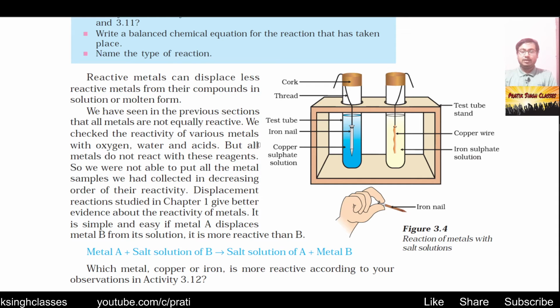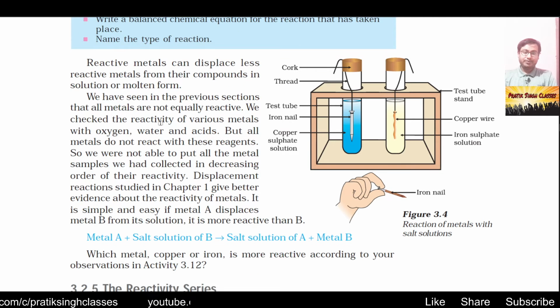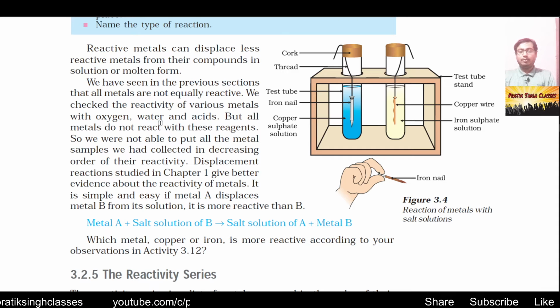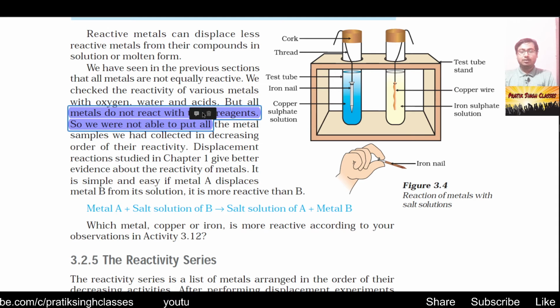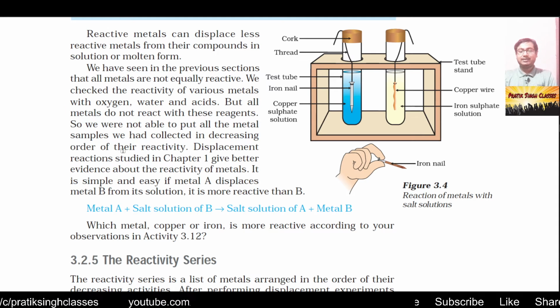Some are reactive with air but not with water, some are reactive with acid but not with water, and a lot of other things we have learned about metals and their activities. But since all metals do not react with these reagents, we were not able to put all the metal samples we had collected in decreasing order of reactivity. Sometimes one reacts with another but not with all, and in a situation like this we cannot put all the metals in a reactivity series.